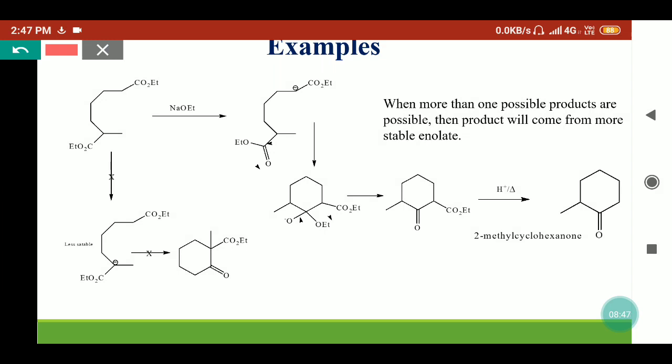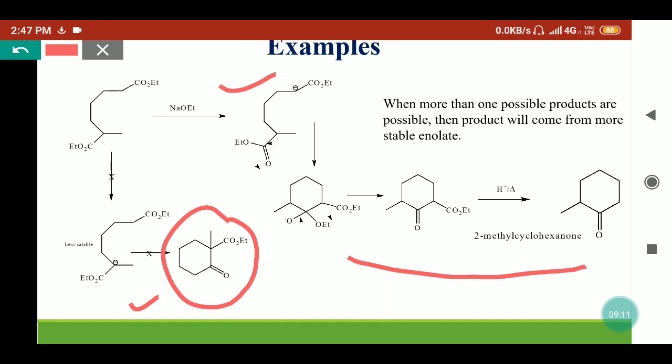There, 2 enolates can form. The first enolate forms at the 2-degree carbon, whereas here a 3-degree carbanion is forming. So whichever enolate is more stable, that reaction will proceed. This product will not form because it will not produce any stable enolate. While this reaction will proceed, and it will form 2-methylcyclohexanone as the final product.